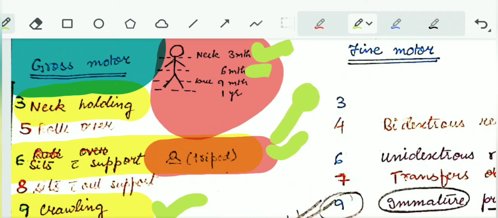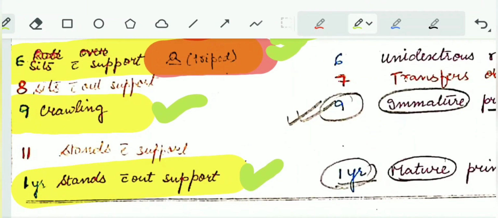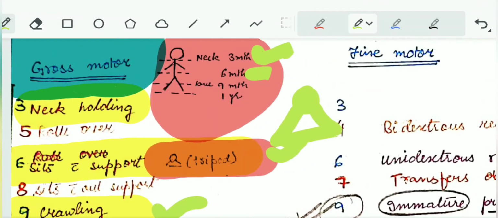Then the next is the knee joints: the child starts crawling at 9 months. Then comes the foot: the child starts to stand without support at 12 months or 1 year.